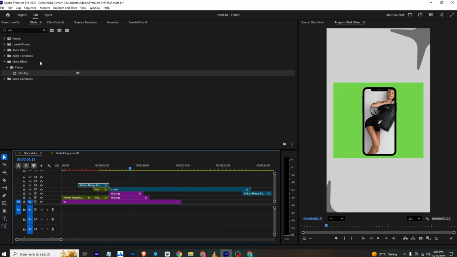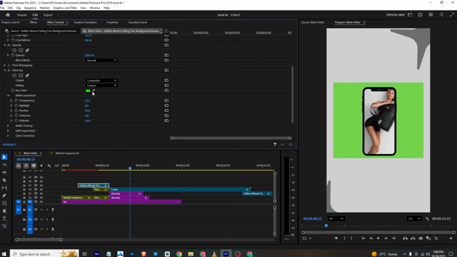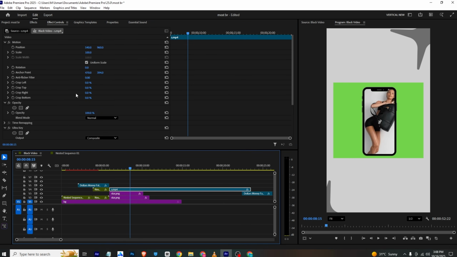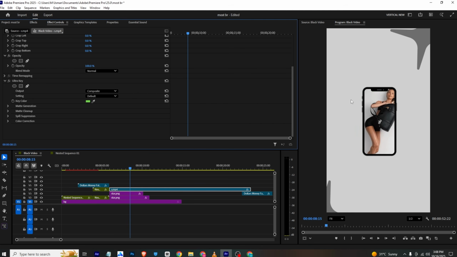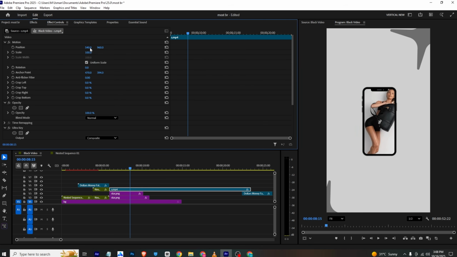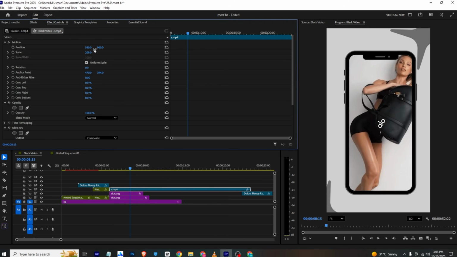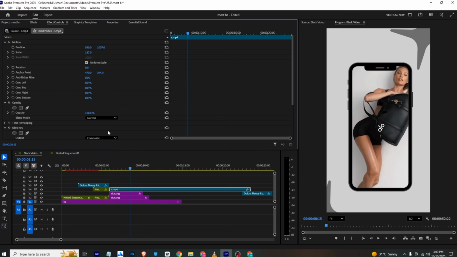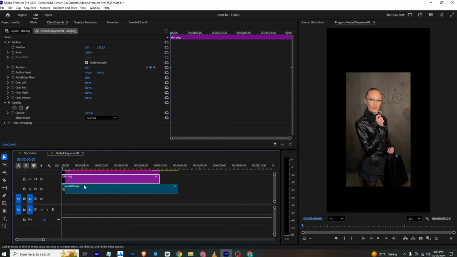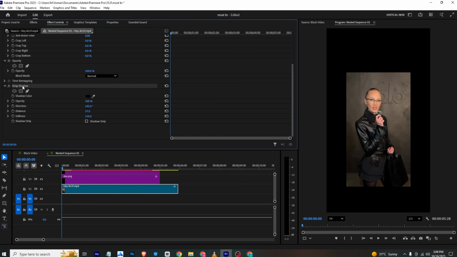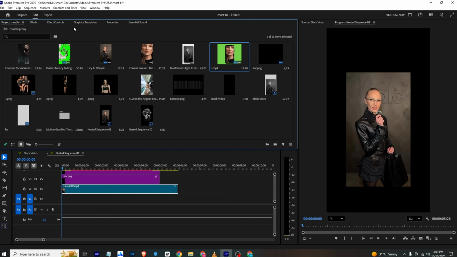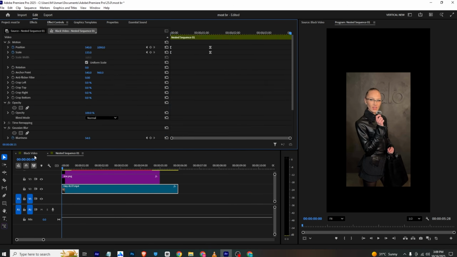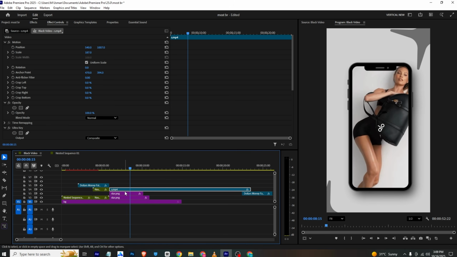Now I can go to effects control and make sure to select the dropper tool and remove the green part. It was for this layer, sorry. I can select it and remove the green part, and now I can bring it approximately like this or even smaller. Once this is done, I can go here, and in this section I can copy this dark shadow, and go back to effects control and apply it to this layer as well.